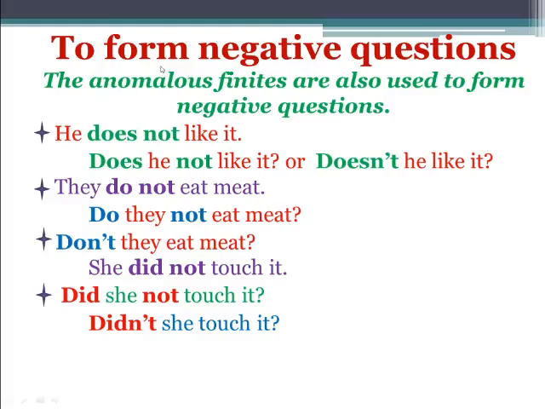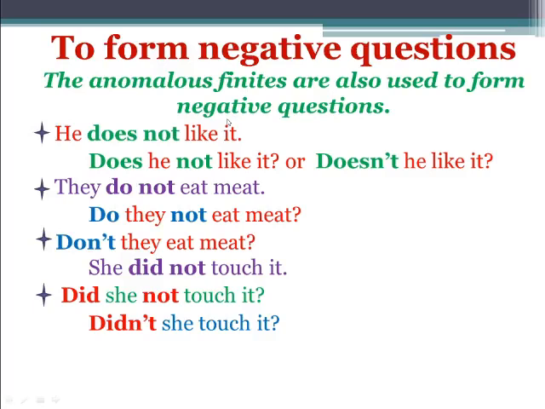Now we are going to learn negative questions. The anomalous finites are also used to form negative questions: does not, do not, did not. First understand this form, then it will be very easy to capture it.